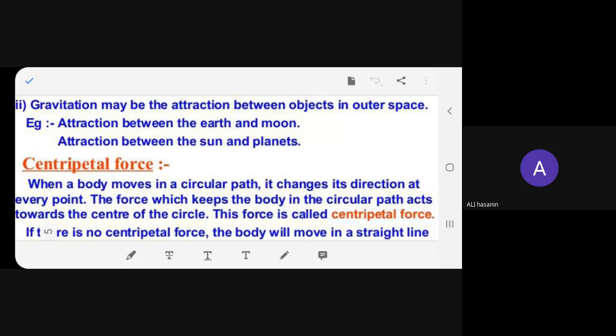And the attraction between the Sun and the planets is how all the planets are moving around the Sun. The revolution of planets around the sun and the revolution of satellites around the planets is all defined by the gravitational force in the universe. Any problem?